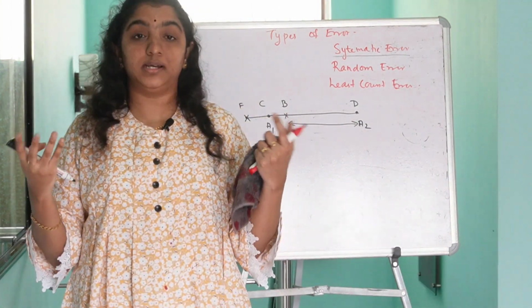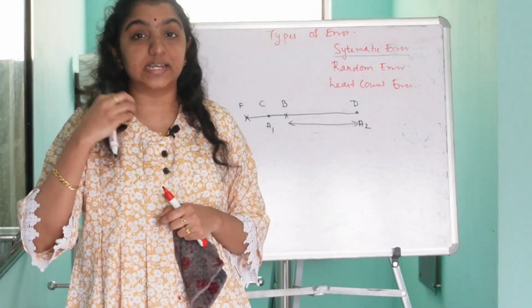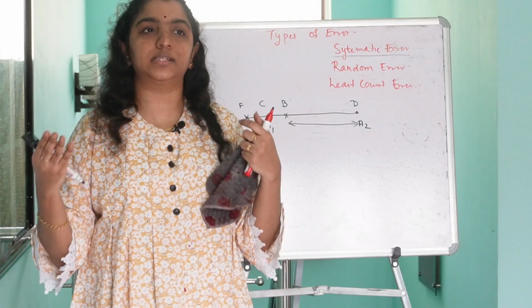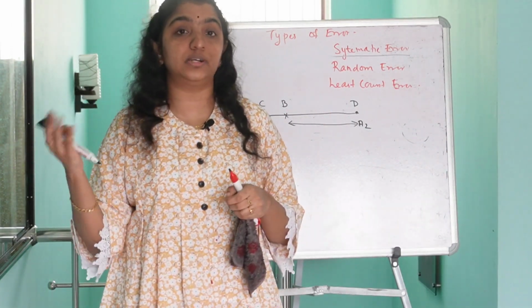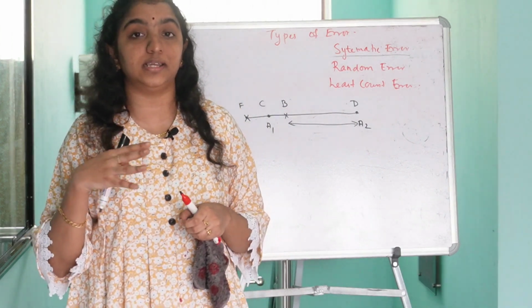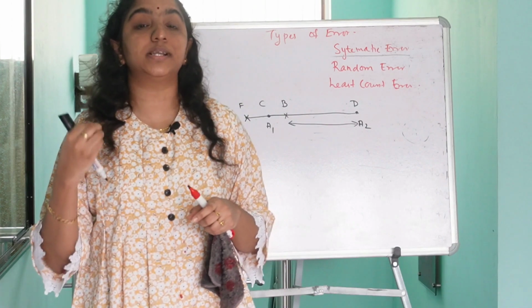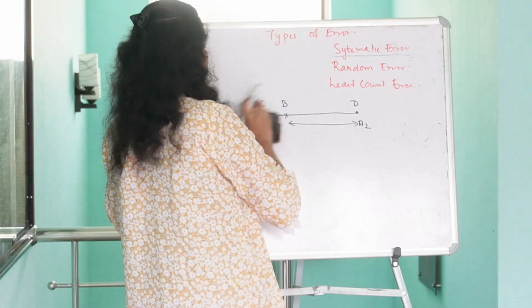So if the values obtained are greater than the actual distance, we can say errors occur in the positive direction. If the values are less than the actual distance, we can say the errors occur in the negative direction. Anyway, in such situations, systematic errors occur. Is it clear, guys? So that's all about systematic errors.